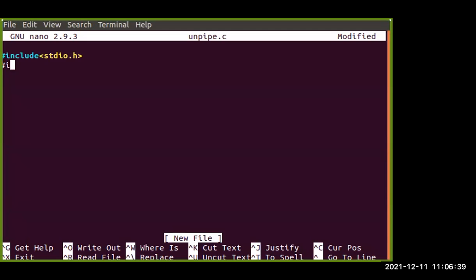Let's write the piping function for that.